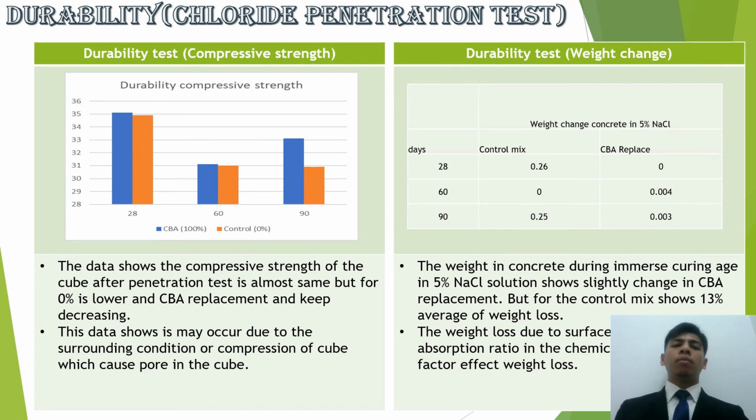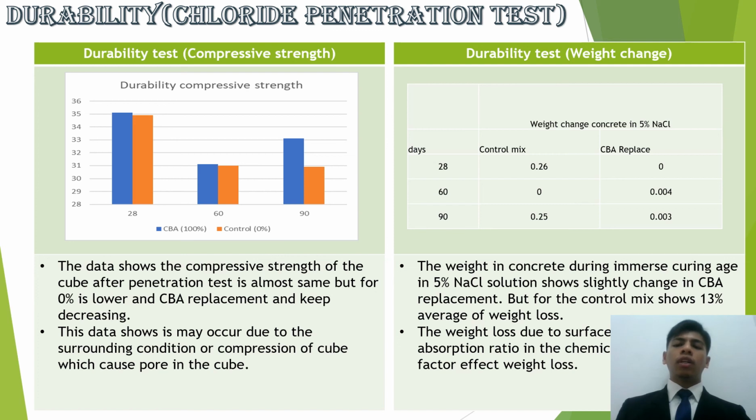Last is my durability or chloride penetration test. The data show that the compressive strength of the cube after the penetration test is almost the same, but the 0% is lower than the CBA replacement, and it keeps decreasing. This data shows it may occur due to the surrounding control or compression of the cube while causing pores in the cube. And the second is the weight change.